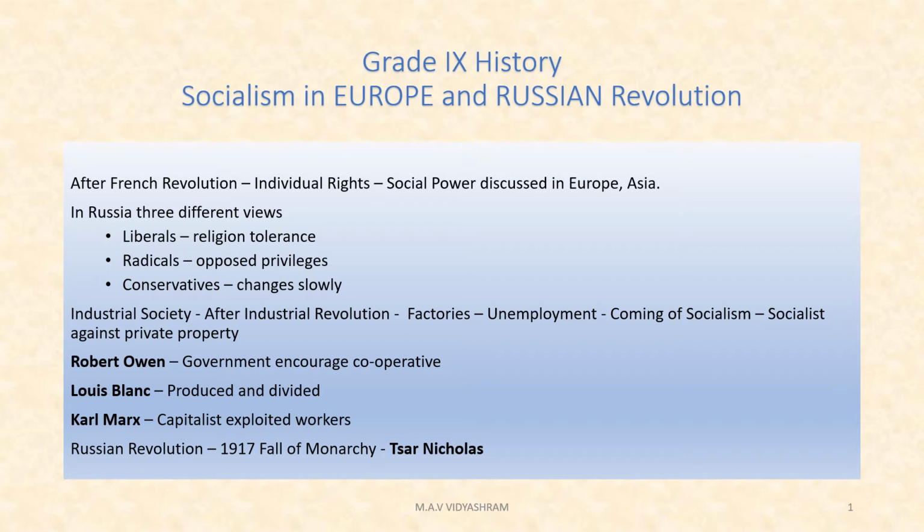Then Karl Marx. At this time, Karl Marx, in the book Capital, mentioned the idea of socialism and also about capitalism. Marx argued that industrial society was capitalist. The conditions of workers could not improve as long as the profit was accumulated by private capitalists. Then workers had to overthrow capitalism and the rule of private property.